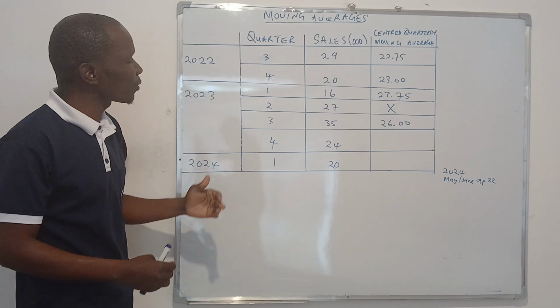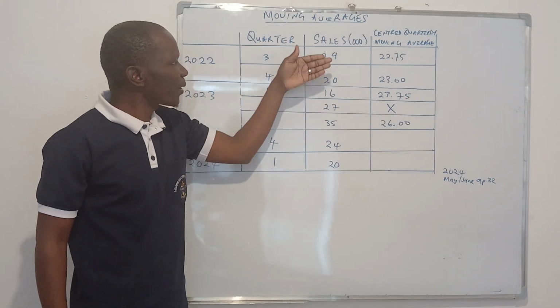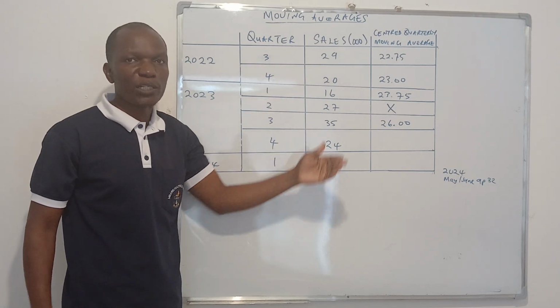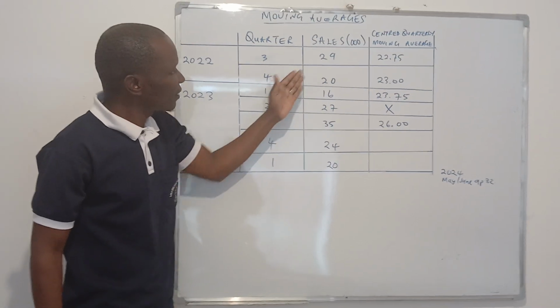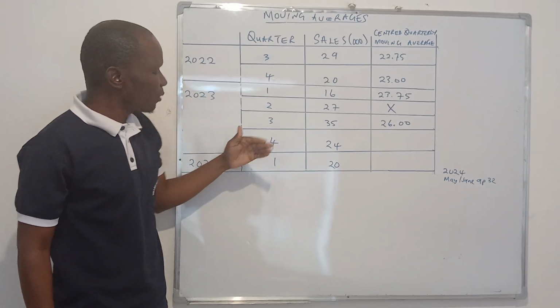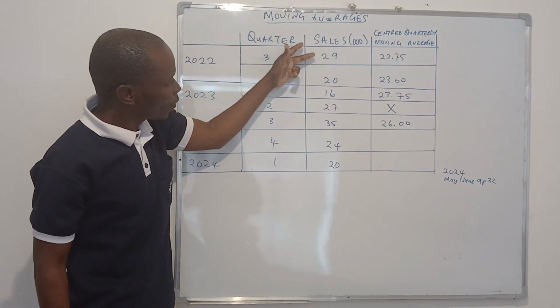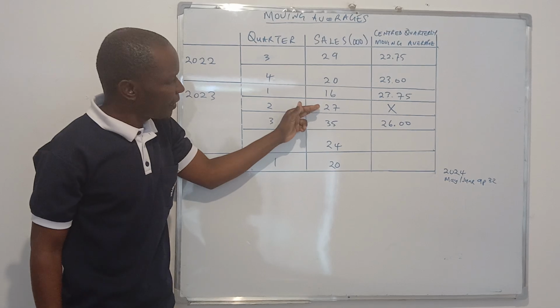But today I want us to have a flashback of how we calculate things, like the 4-quarter moving total and the 8-quarter moving total. Here, for example, this is our quarter, this is our sales. When I'm calculating the 4-quarter moving total, it's simply adding 29 plus 20 plus 16 plus 27.